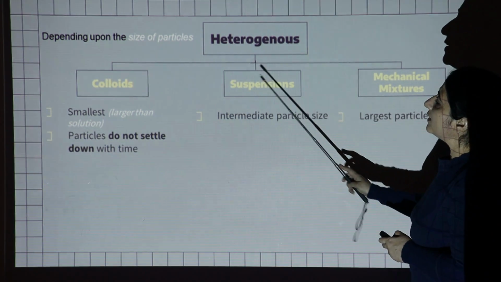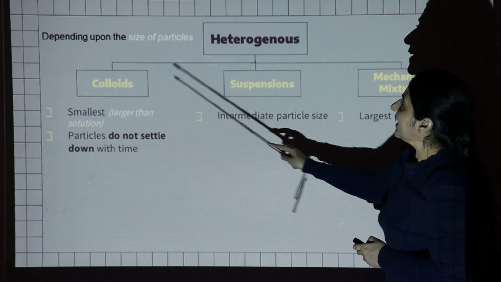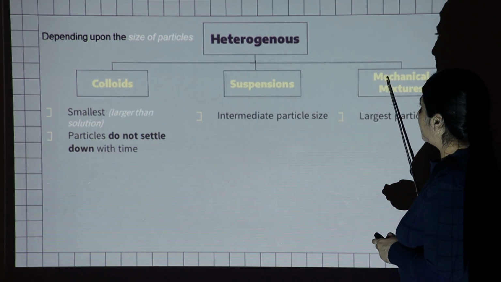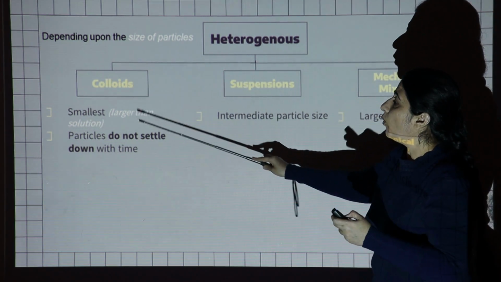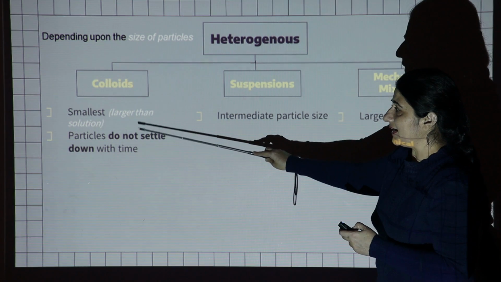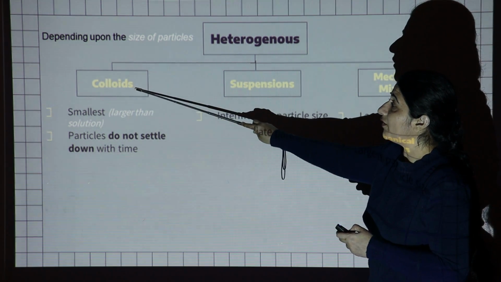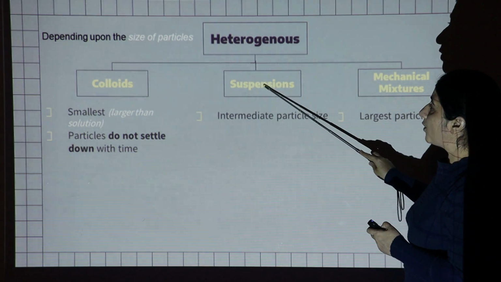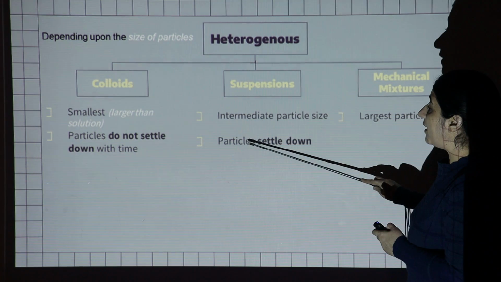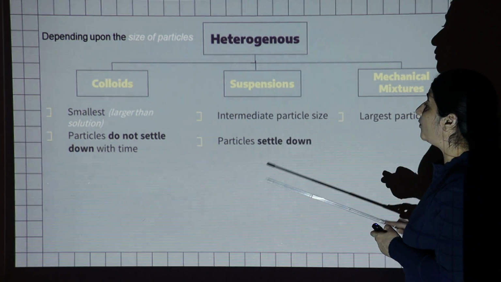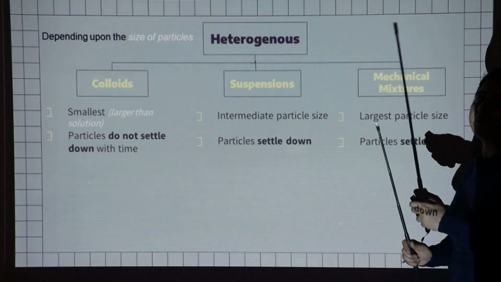So depending upon the size of particles, we get three different types of heterogeneous mixture, and they show different properties. One is, due to small size, the particles don't settle down with time in case of colloid. If I talk about the suspension, due to a larger size, the particles settle down with time, whereas in mechanical, the particles remain separated.